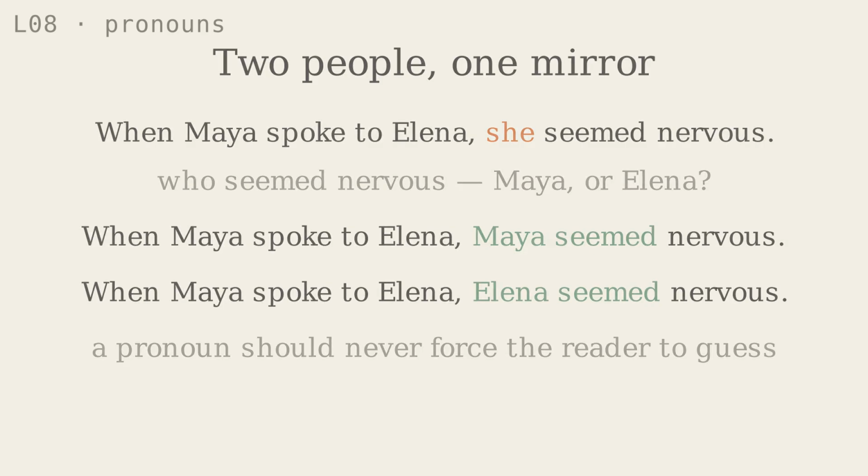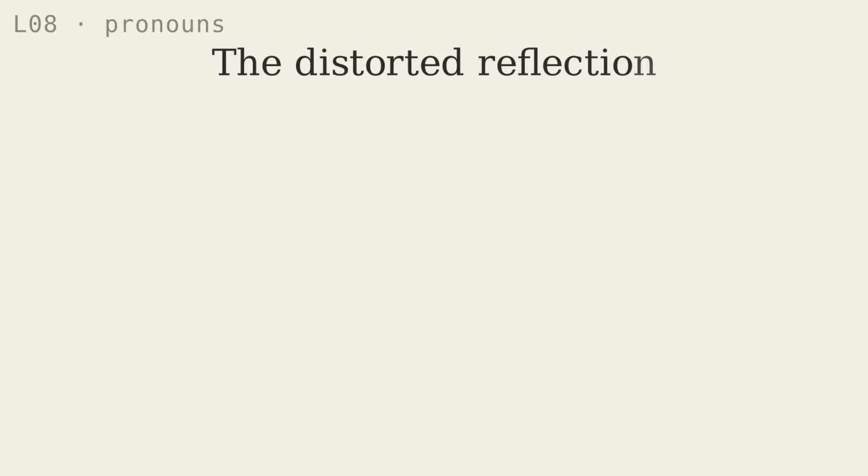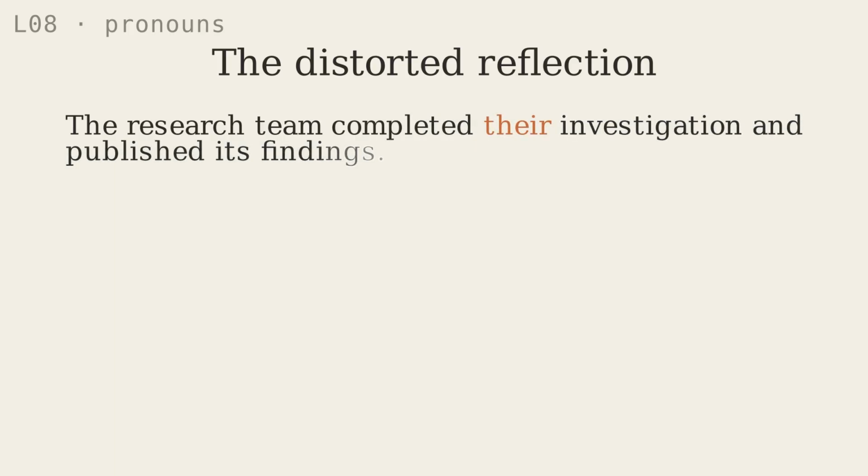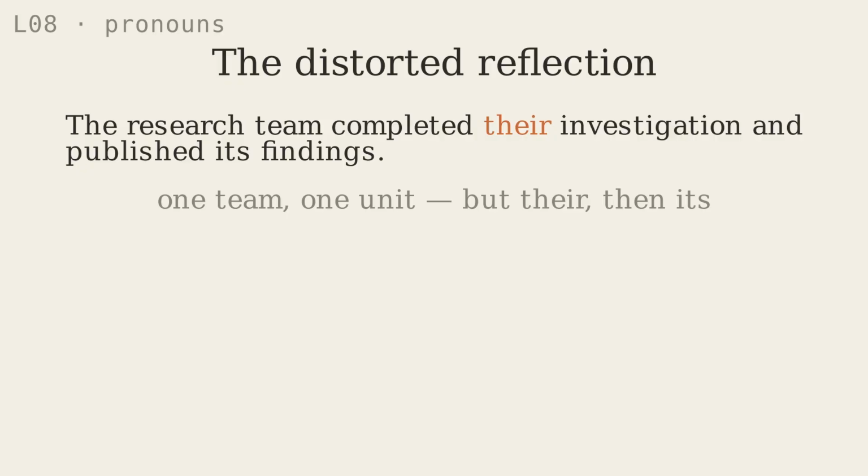Now it is time for the distorted reflection challenge. Listen carefully. The research team completed their investigation and published its findings. Can you hear the problem? The sentence begins with the collective noun team. Because the team is acting as one unit, the pronouns should remain singular. But the sentence first uses their and then uses its. The reflection changes halfway through.